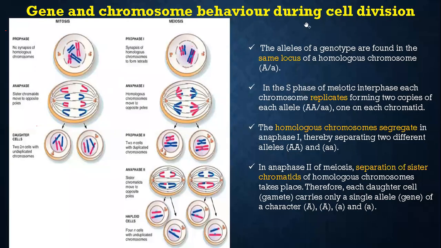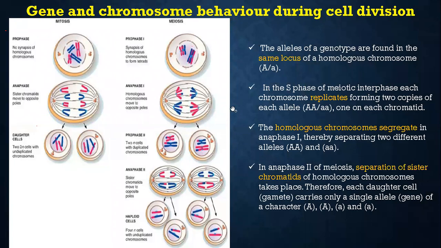Gene and chromosome behavior during cell division. This mitosis and meiosis, last year we clearly studied, phase 1 and phase 2, everything we studied, with the same type of colors, and we drew and studied. Okay, so let us see these points alone. The alleles of a genotype are found in the same locus of a homologous chromosome, that is capital A or small a.